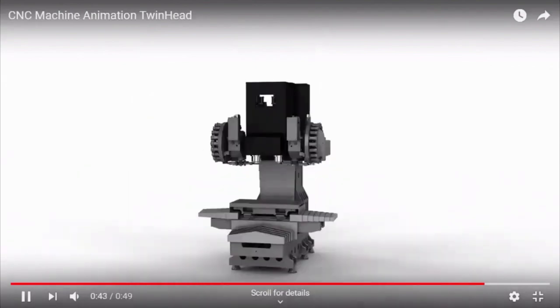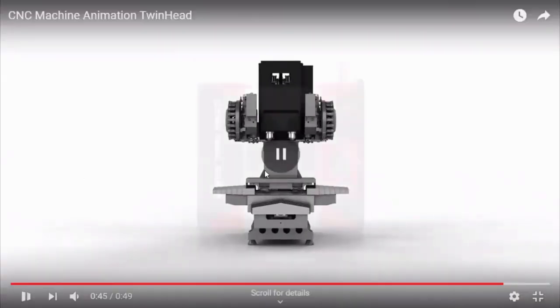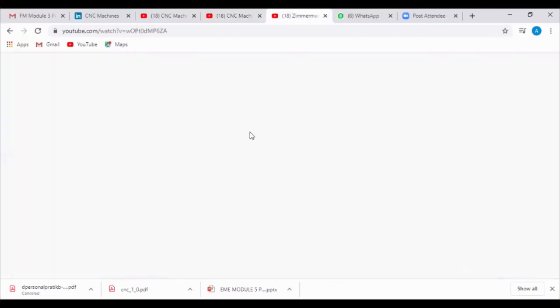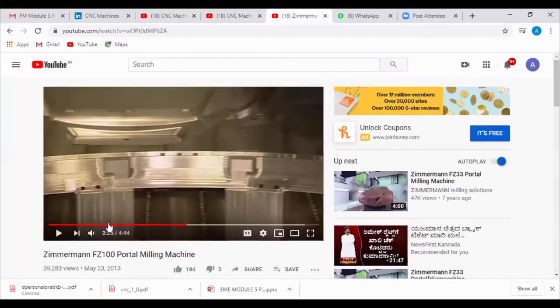So transducers are there to give the feedback whether it is moving exactly in the X direction, Y direction or Z direction. So this gives the proper information about the positioning. That is the feedback about the positioning, right? Transducers.